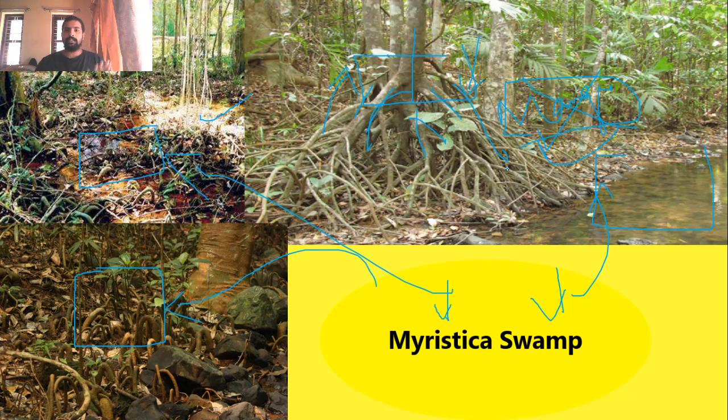And since it is holding water for a long time, it allows filtering of the water and recharging of the groundwater table. Other than that, like we have seen in the mangrove forest, we know there is a special ecosystem, and a number of species will be supported. Here, what about Myristica swamp?